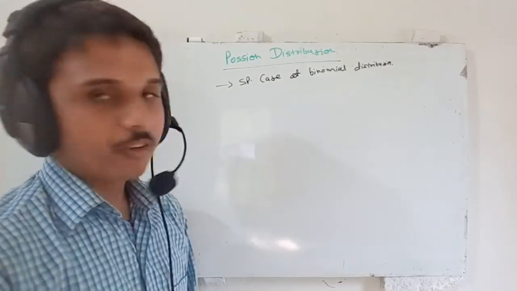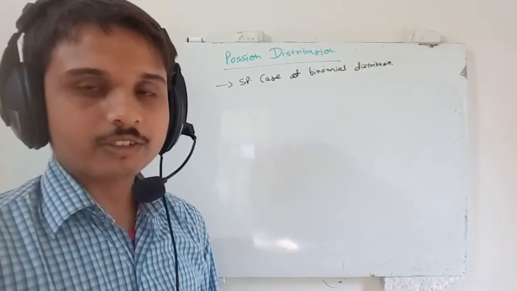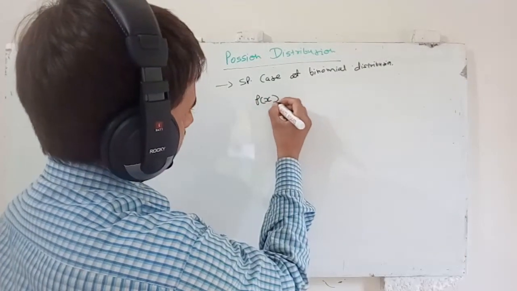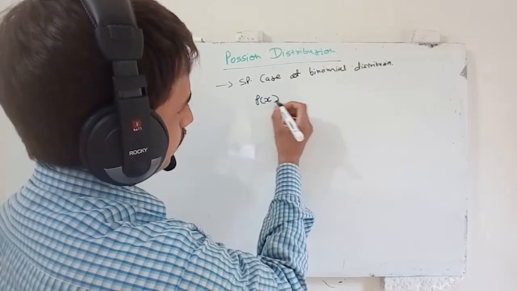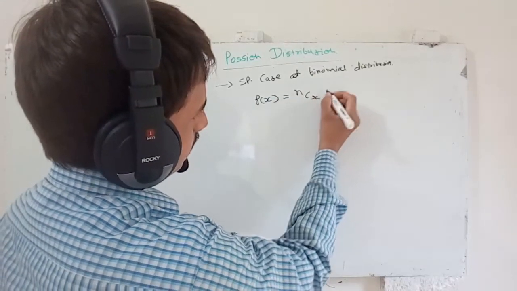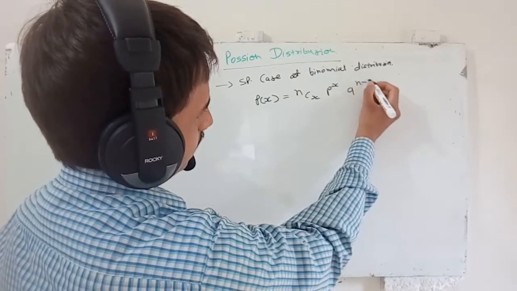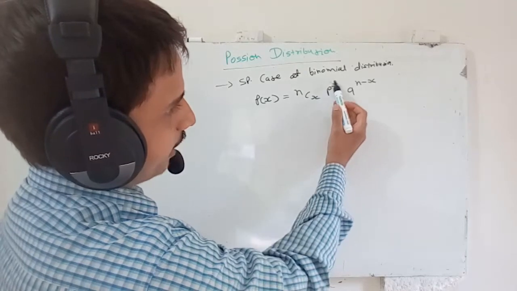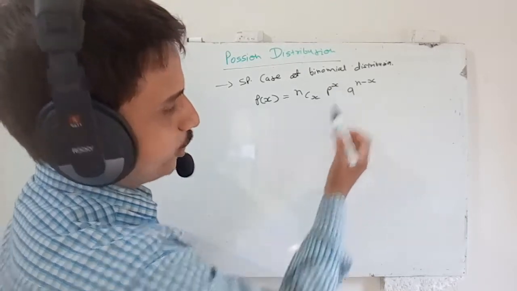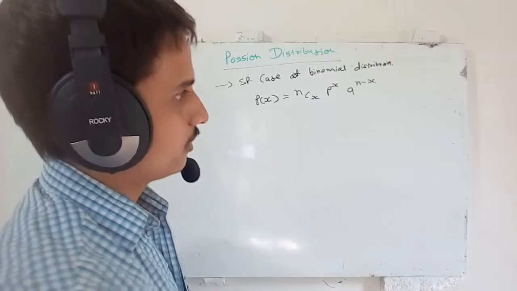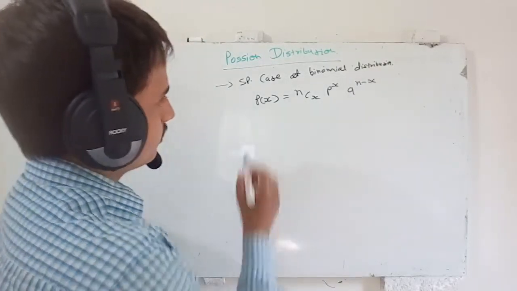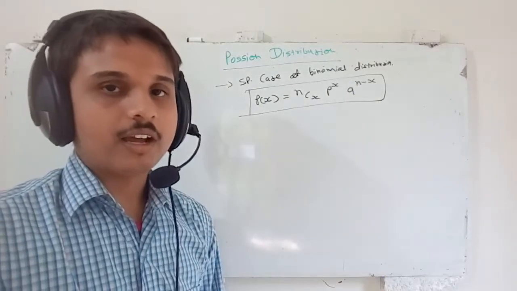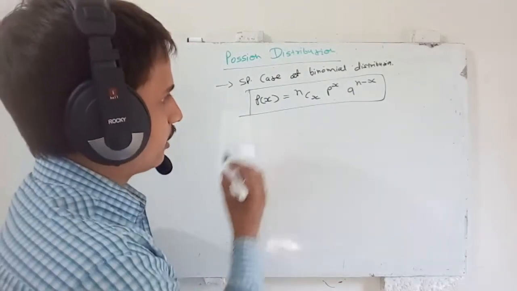Now, before we write the expression for Poisson distribution, let us write the equation of binomial distribution. Probability of x number of successes is nCx, p raised to x, q raised to n minus x. n is the number of trials, p is the probability of success, x is the total number of successes, and q is the probability of failure. So the probability of x successes out of n trials is given by this equation.